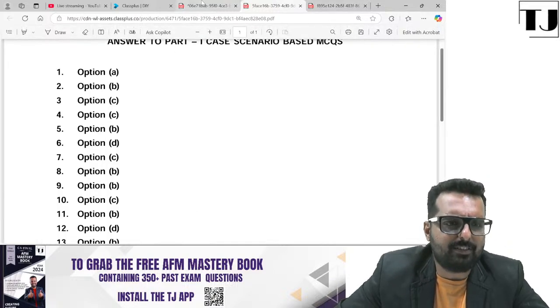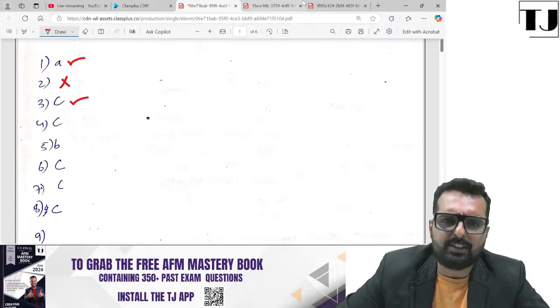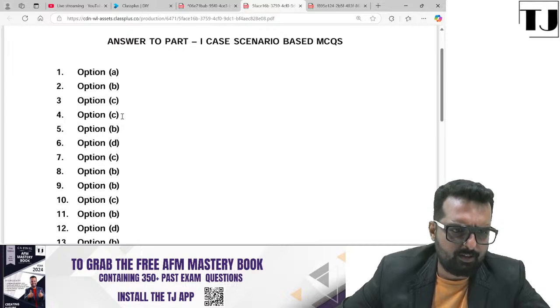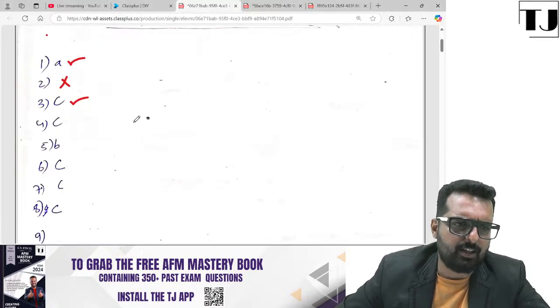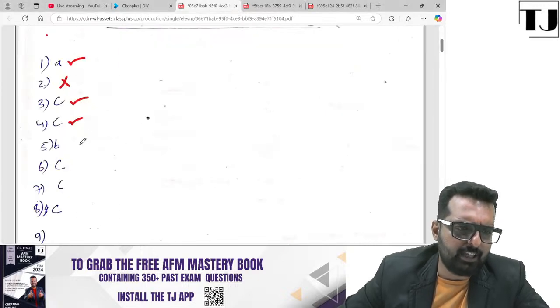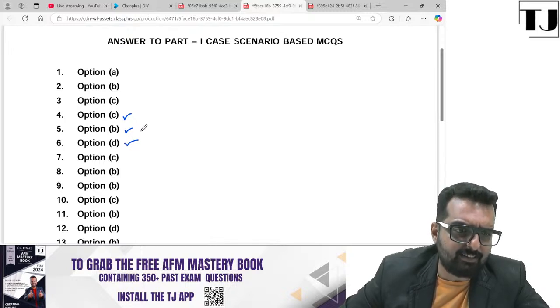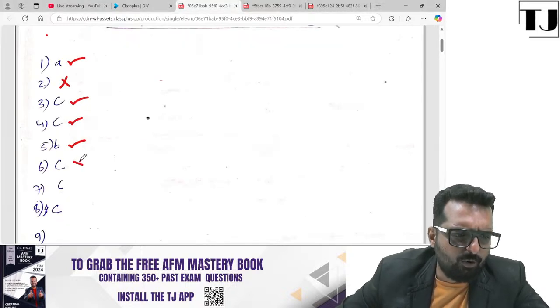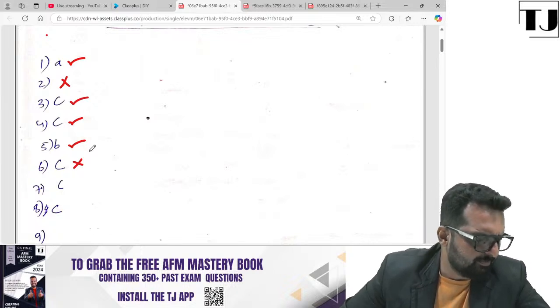The third one is option C. So here I'll give her marks for this. Fourth one, she has written option C. Fourth one is option C. That's also correct. 5 is option B. She has got it correct. 6 is option C. The answer is D, but she has got it C. So Amita, your answer is wrong over here, all right? 7.